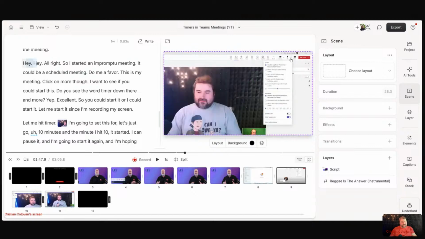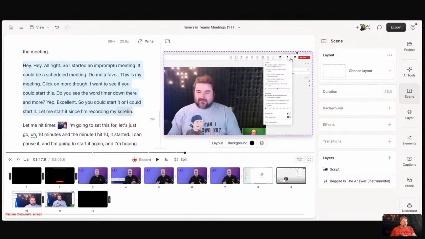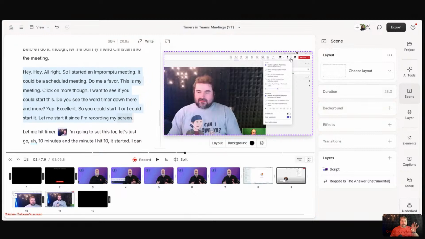Let's assume that this is my guest. So I'm going to select this text here on the left. This whole paragraph is where I want to make the guest full screen. You make your selection, and instead of manually pressing slash on the keyboard to add a scene, all you do is Command slash.